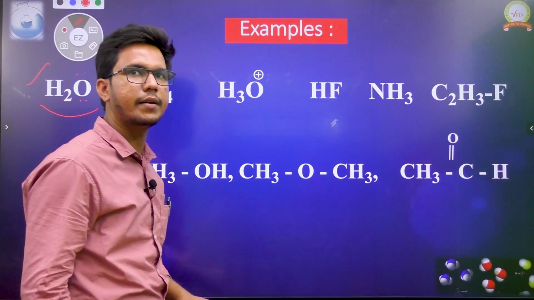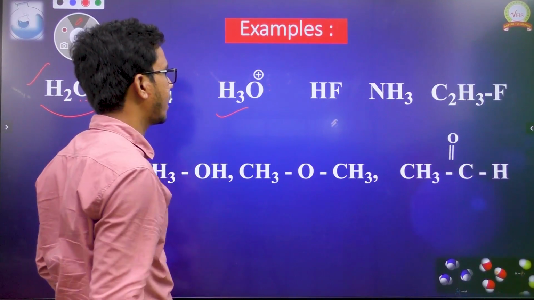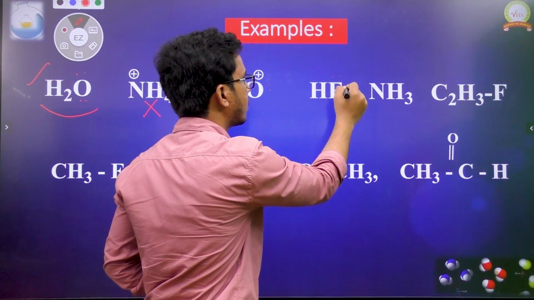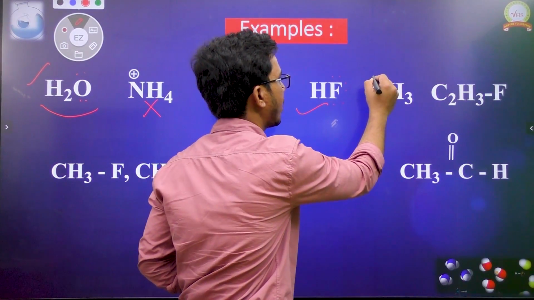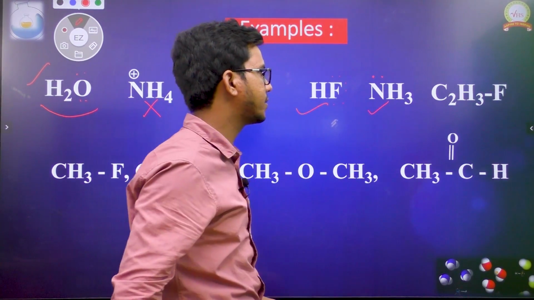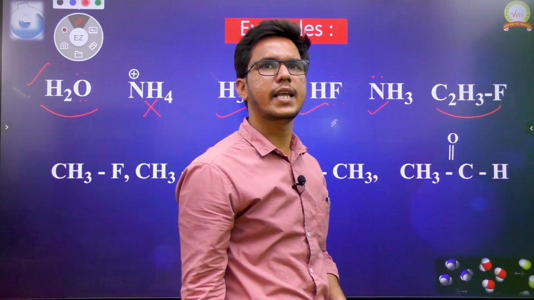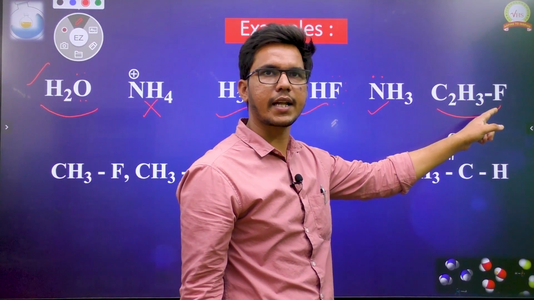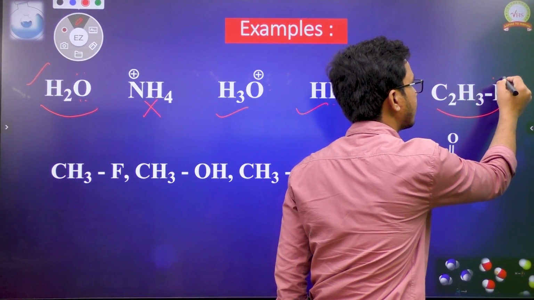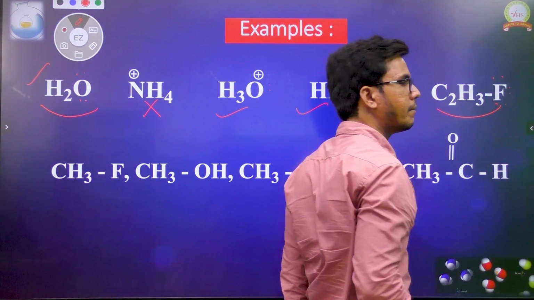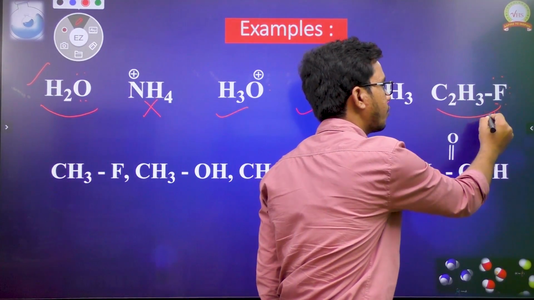But if you take the third one, it has 1 lone pair and 3 bond pairs with hydrogen, so it can form hydrogen bonding. In the next one, we have 3 lone pairs and 1 bond pair with the hydrogen. In NH3, we have acceptor units and donating units, so it can also form hydrogen bonding. But here we have hydrogen and a more electronegative atom, but the hydrogen is not directly connected to the more electronegative atom. Now we have fluorine with acceptor units but not the donating unit, which is hydrogen directly connected to the fluorine. That's why it won't form hydrogen bonding.